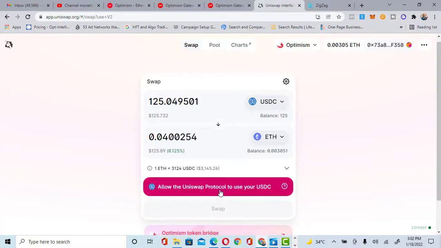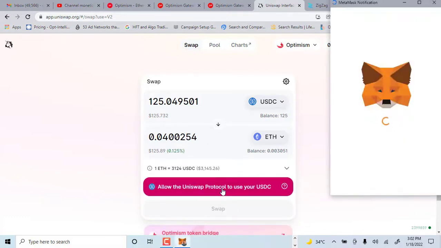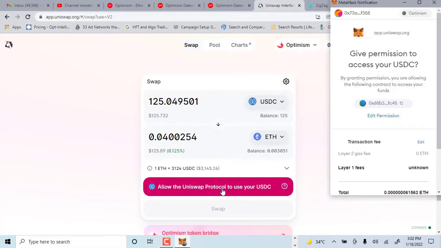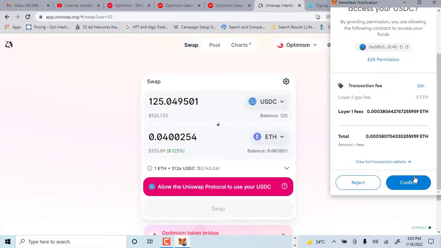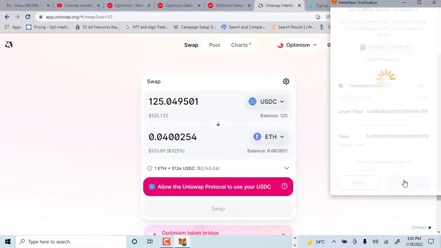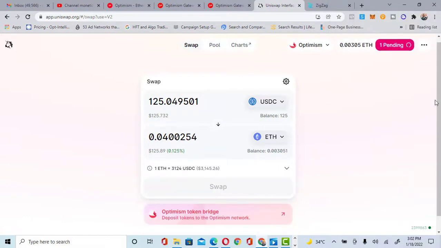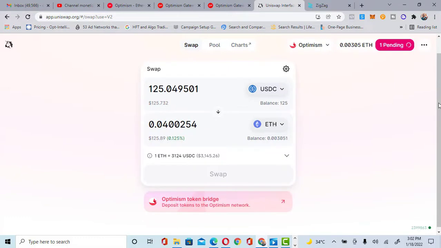I'll go ahead and click on allow Uniswap. Click on this. Allow it to load. Click on confirm. The network gas fee is very, very cheap. This is the importance of the layer 2 scaling solution. It's going to be amazing how people are going to be doing transactions. Lesser fees are going to be very big.